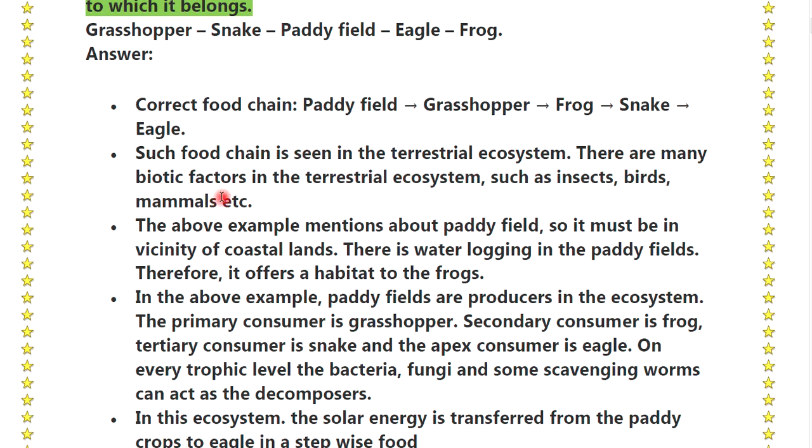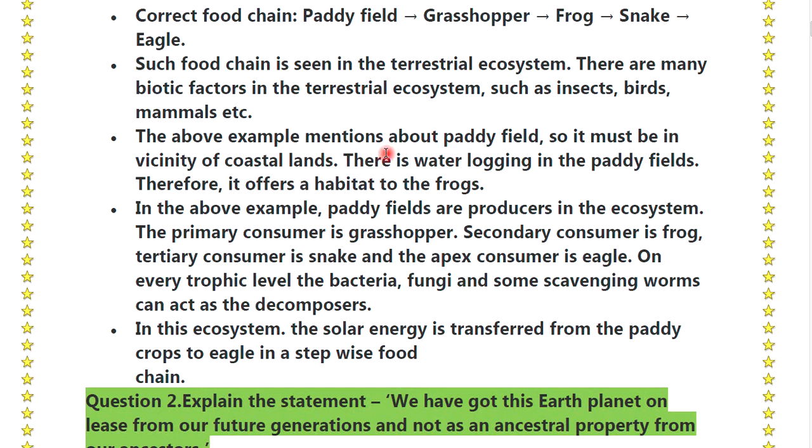There are many biotic factors in the terrestrial ecosystem such as insects, birds, mammals, etc. The above example mentions the paddy field, so it must be in the vicinity of the coastal lands. There is waterlogging in the paddy fields, therefore it offers a habitat for the frog. In the above example, paddy fields are the producer in the ecosystem.